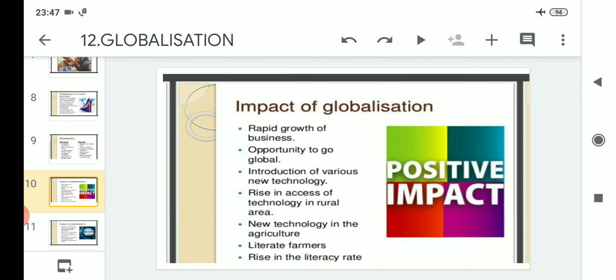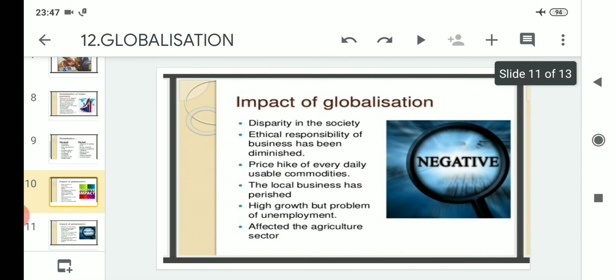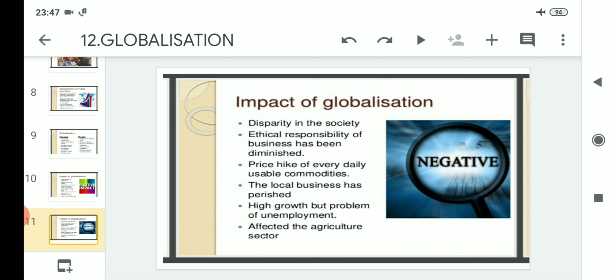That means we can say that wherever the concept of globalization has reached, that country has become more literate compared to the previous time. Clear? After that, if we talk about the impact of globalization in a negative way, the number 1 negative effect is that it creates disparity in the society, inequality. Then the ethical responsibility of business has diminished.